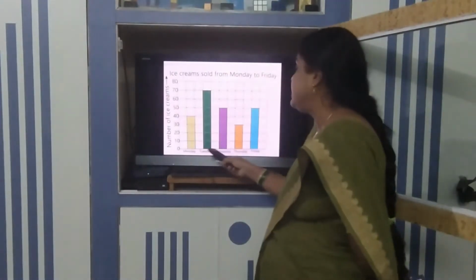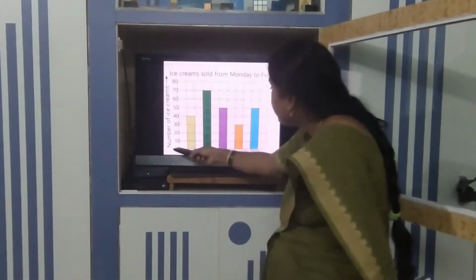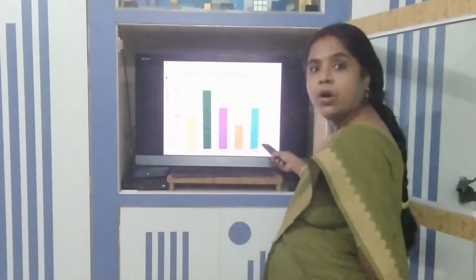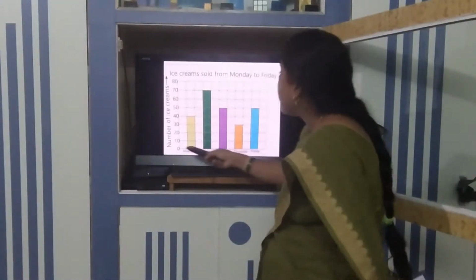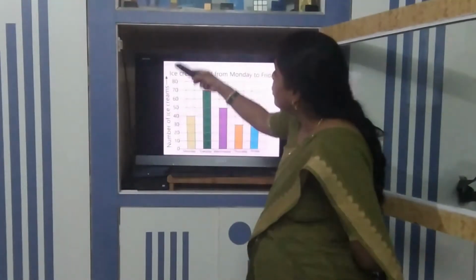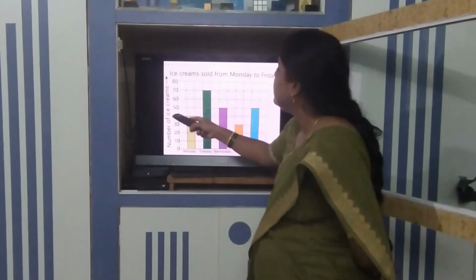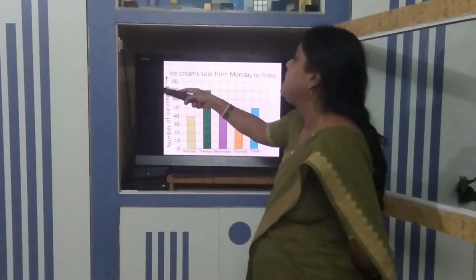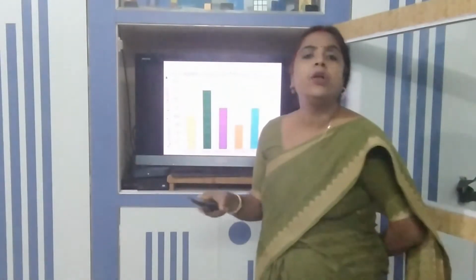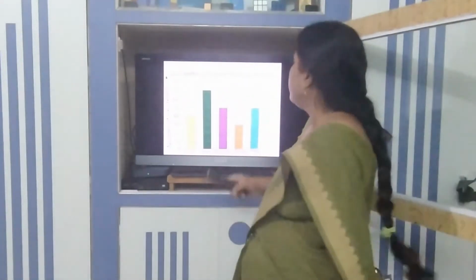Days are not going to change. Days are fixed. So the fixed part I have drawn on the x-axis and the things which are going to vary are drawn on the y-axis. So it is 0, 10, 20, 30, 40, 50, 60, 70, 80 and so on, which depends upon the maximum number of data given to you.